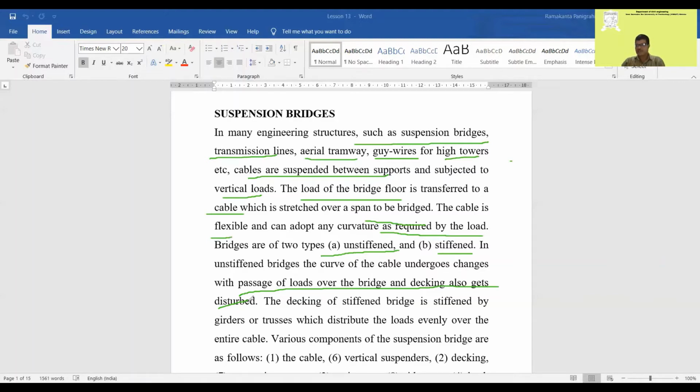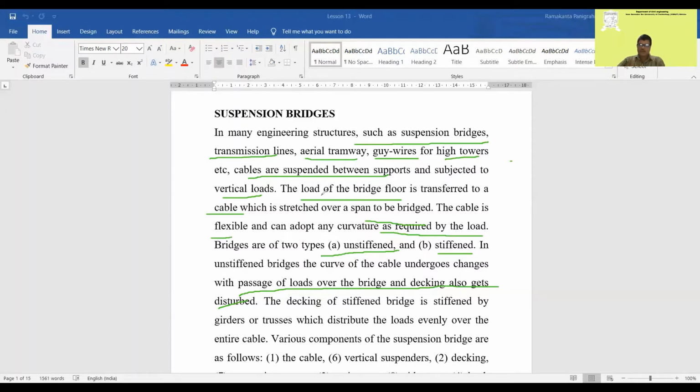I think 3-hinged stiffening girders you have already studied in Analysis 1. Now with 2-hinged stiffening girders, you are preventing the cables from deforming while the load passes on the deck slab. That is the meaning of stiffening girders. So understand the difference: unstiffened means the cable will change as the load passes on the slab. Here the cables will not change their shape as the load passes. That is why it is called stiffened.